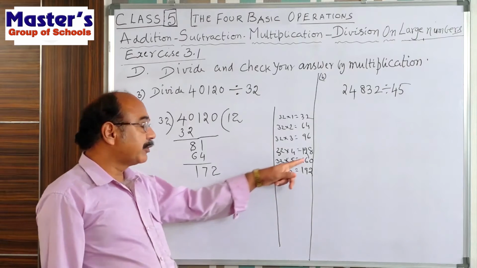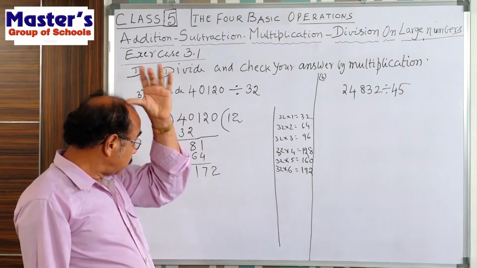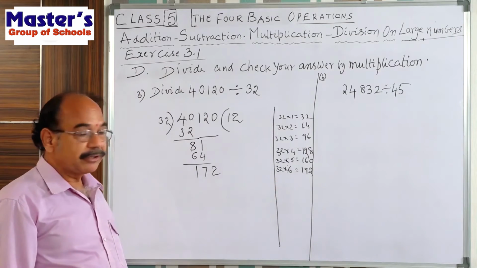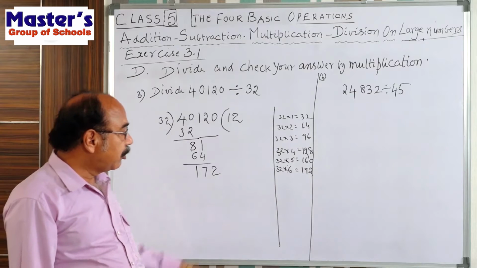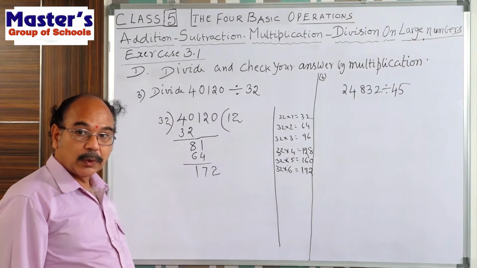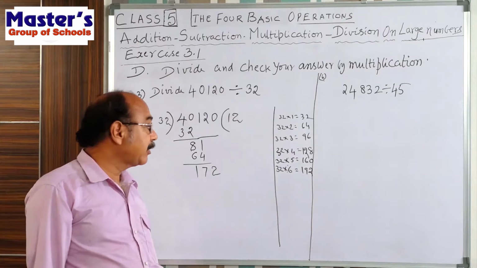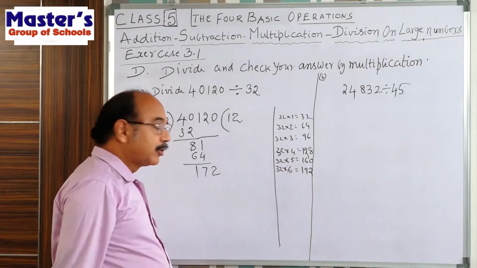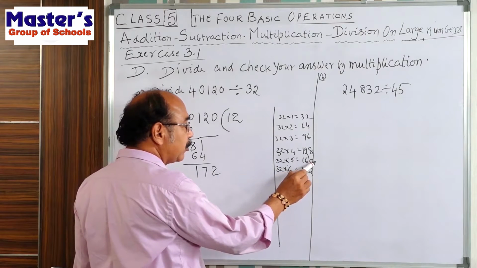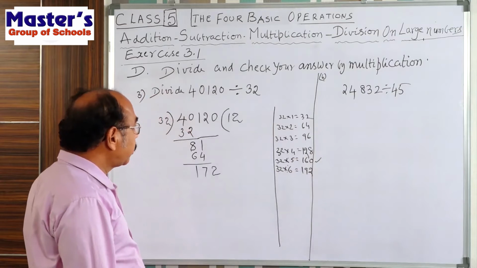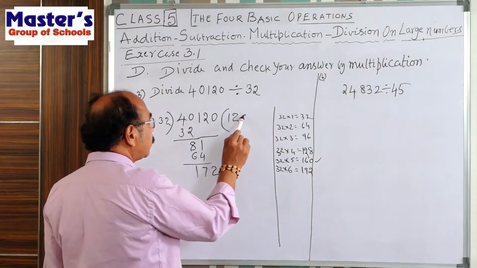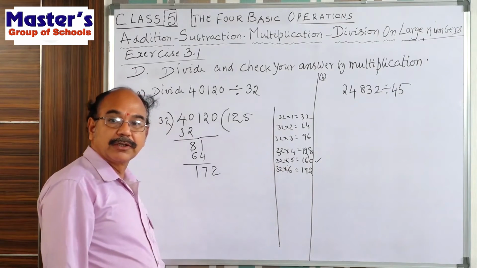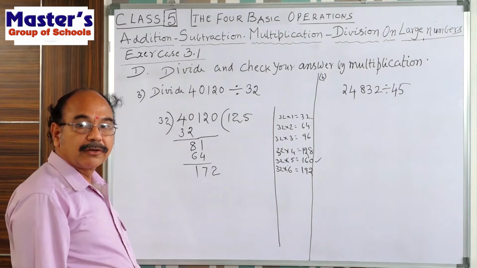If you take 5 times, 160, if you take 6 times, 192. 192 is a bigger number than 172. So, can we take 6 times? No. Only 5 times. 32 fives are 160. So, we write 160.